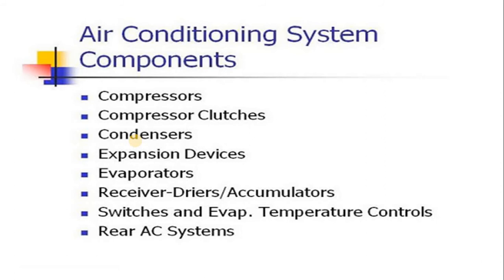The next important component in the air conditioning system is the expansion device. The main purpose of the expansion device, that is the throttling device, is to permit the throttling action. In the throttling process, the temperature and the pressure of the liquid refrigerant are reduced.